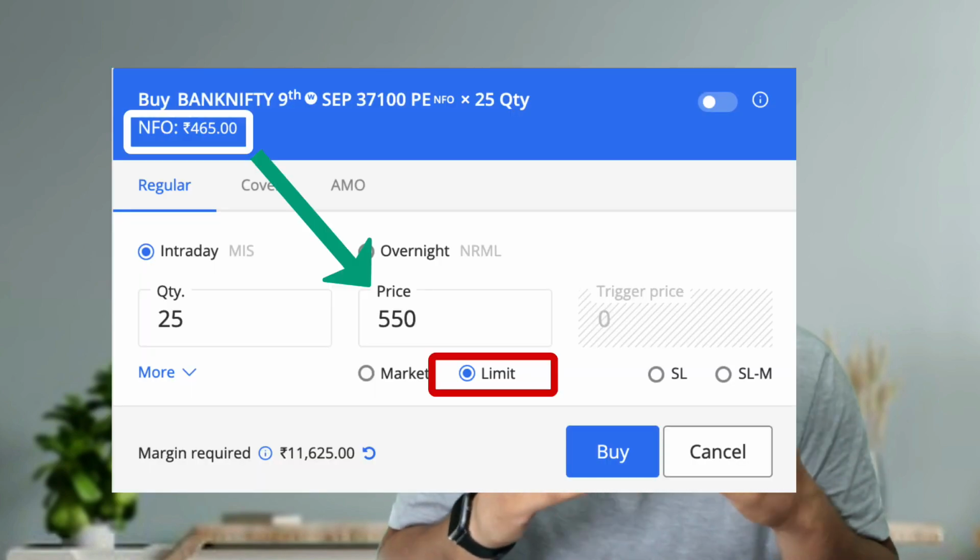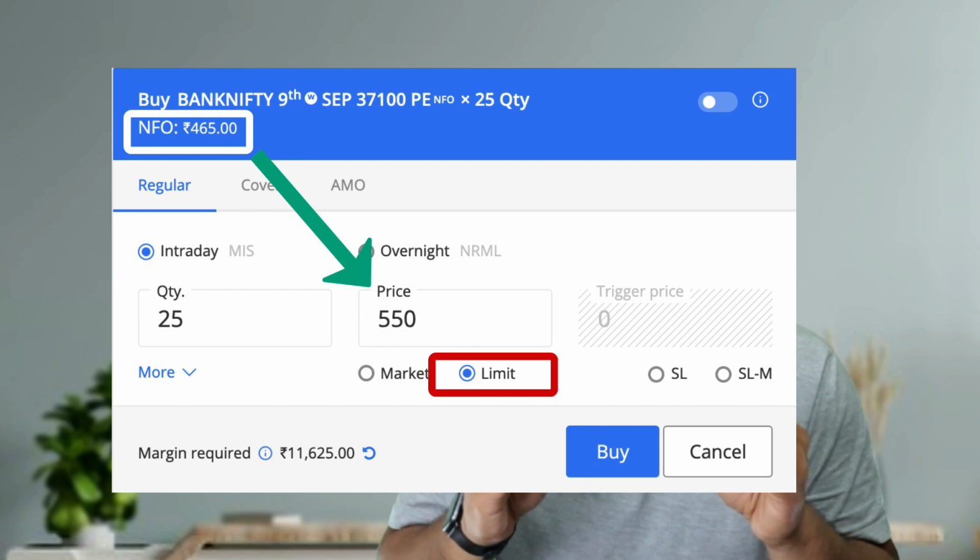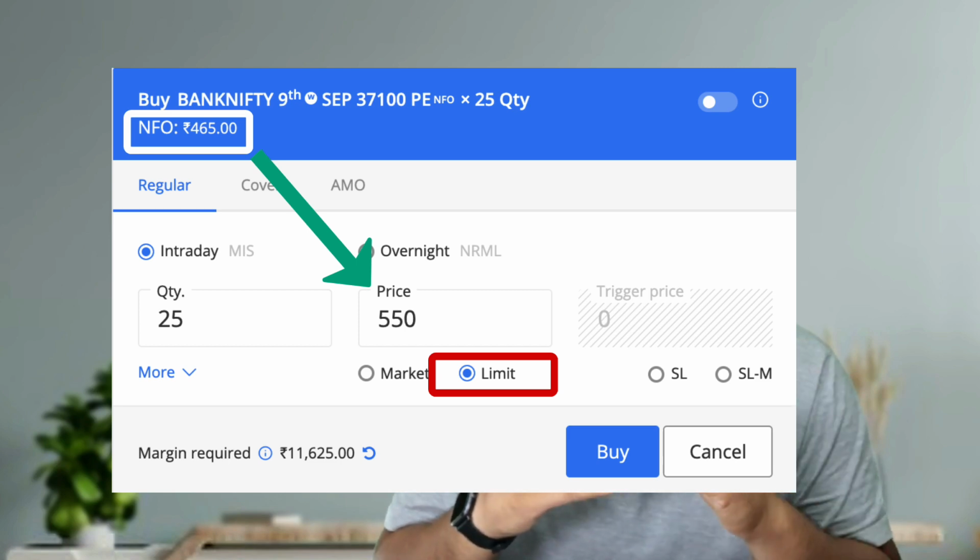You can use the limit order. Assume that you want to enter at 200 rupees. You are buying the options, and you want to enter at 200 rupees. Instead of placing a market order, place a limit order for 220 or 250, something like that, so 20 or 50 points away from the 200 rupees. At that price, obviously we'll get the best price within the limit. You are not going to face price differences of more than 50 points, so it completely reduces your free trade scenario when you are entering a trade.